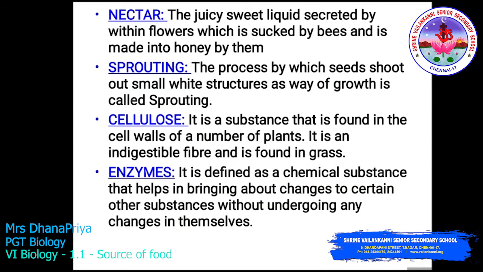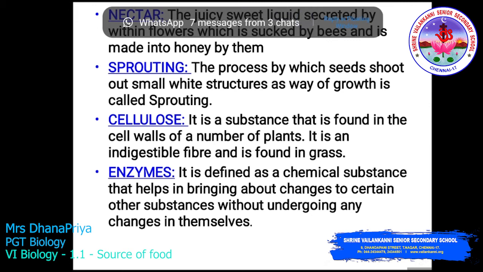Here we are going to discuss some of the definitions. Nectar: the juicy sweet liquid secreted within the flower, which is sucked by bees and is made into honey by them. Sprouting, we studied in the last class, I have given an activity to do. The process by which a seed shoots out a small white structure as a way of growth is called sprouting. Cellulose: it is a substance found in the cell wall of a number of plants.